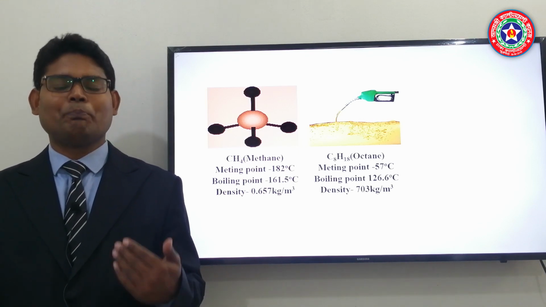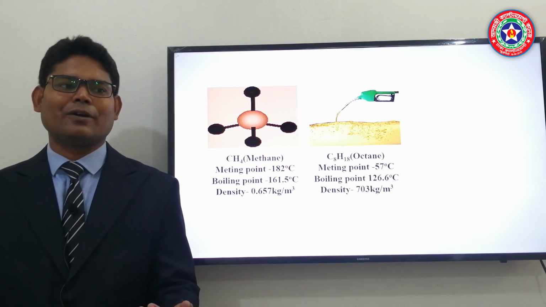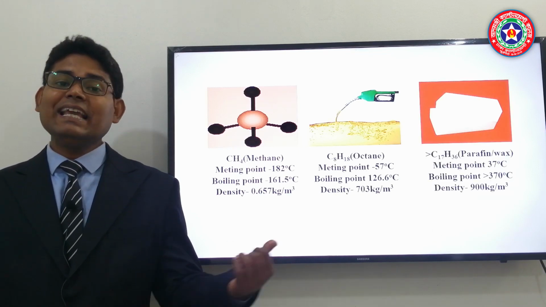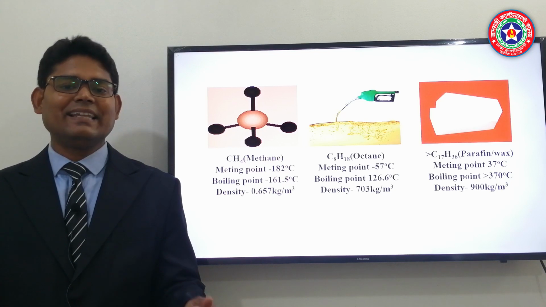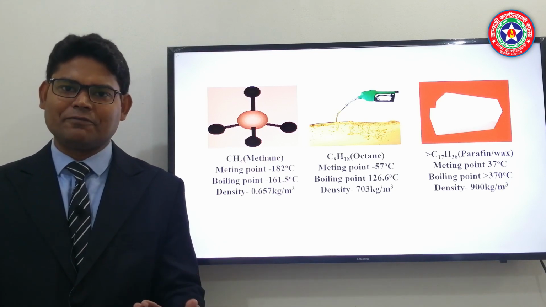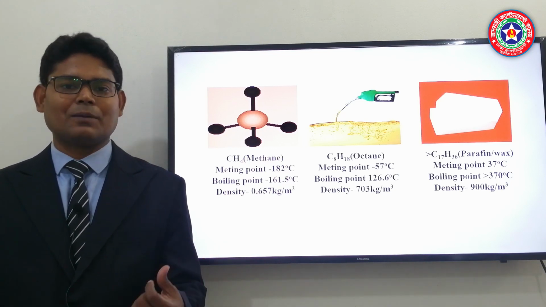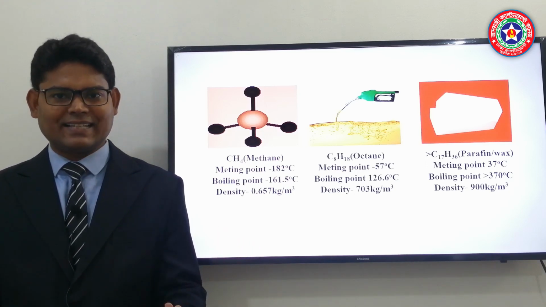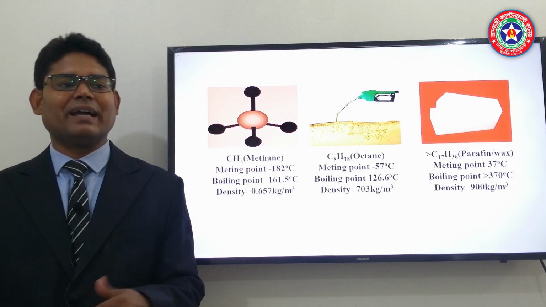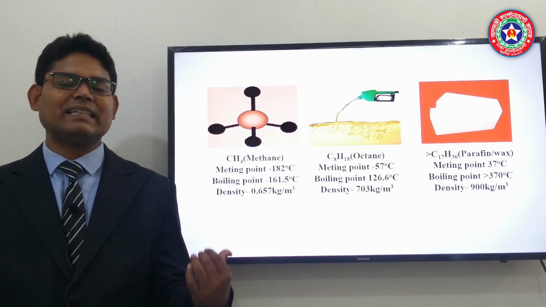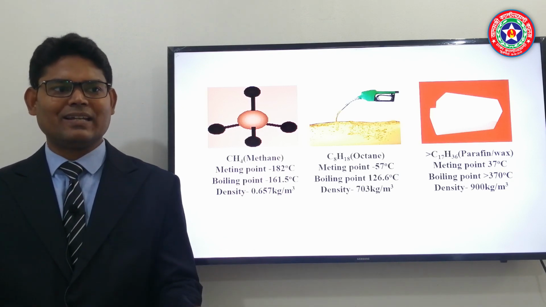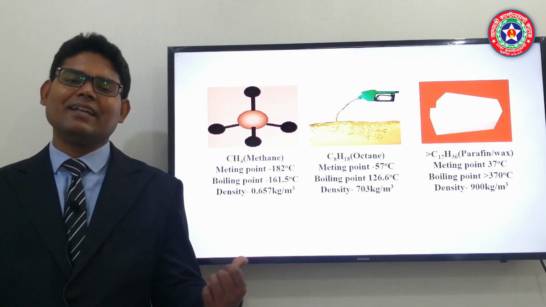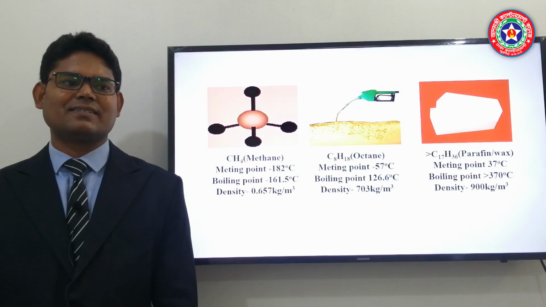And you know paraffin wax, it is also an alkane. So these are all alkanes, but their molecular mass is different, but they all have carbon-carbon single bonds. As we can see, methane has a molecular mass of 16, and as the molecular mass increases, the physical state changes: methane is a gas, octane is a liquid, and finally wax is a solid. So it is actually the evidence of the fourth characteristic.